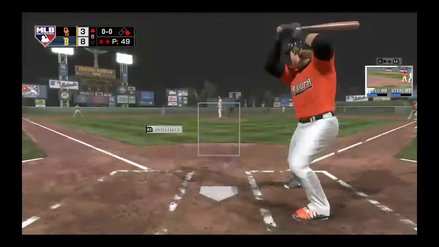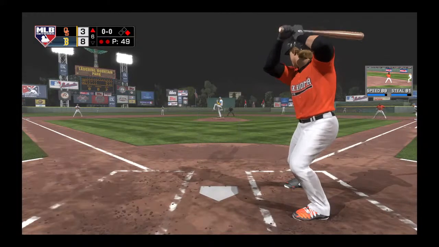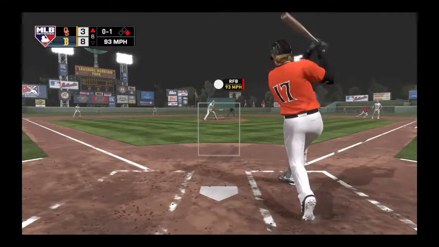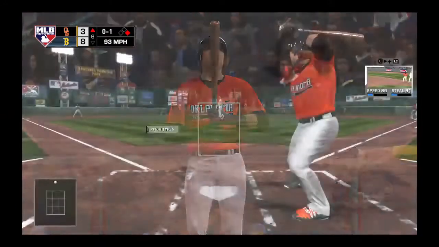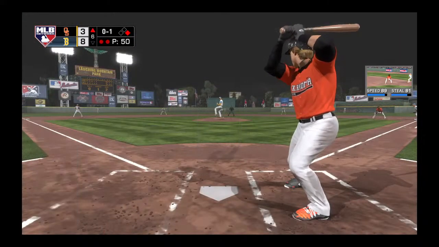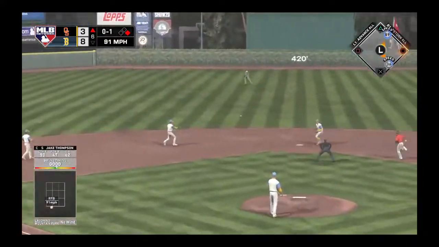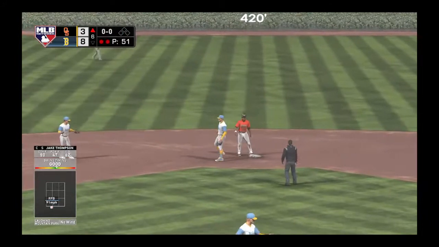Well, let's see if that affects him. Maybe that will be a good thing for us. Now we've got a pitcher that is not 100%. Oh, I think I should have let that one go for a ball. He's working on a 1 for 2 game so far. Hit on the ground to short. Fielded cleanly, on to second for the force out, and the side is retired. Dang it.